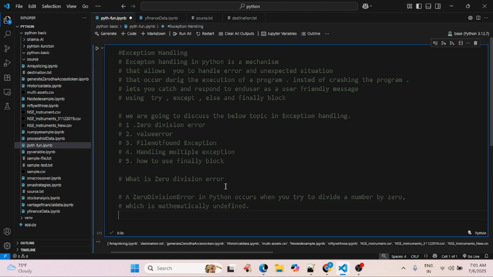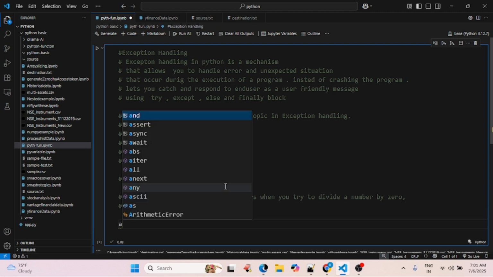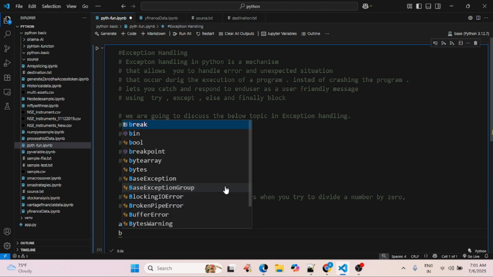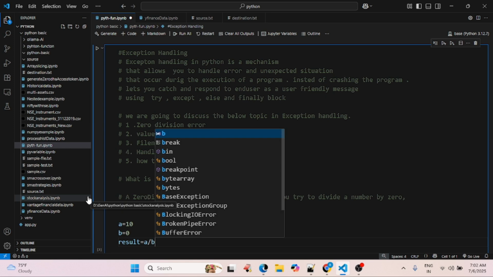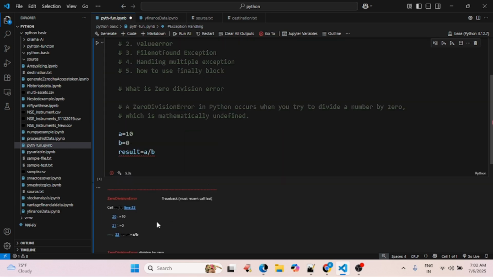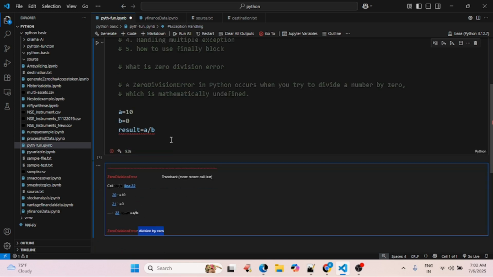Let's see an example without exception handling. A is equal to 10, B is equal to 0, and result is equal to A by B. Let's run this program. Here the error has come: zero division error. If you write the program like that and someone is using your application, they will not be able to understand the issue. So we should handle the exception and provide a user-defined message so that the user can understand it and provide the proper input.